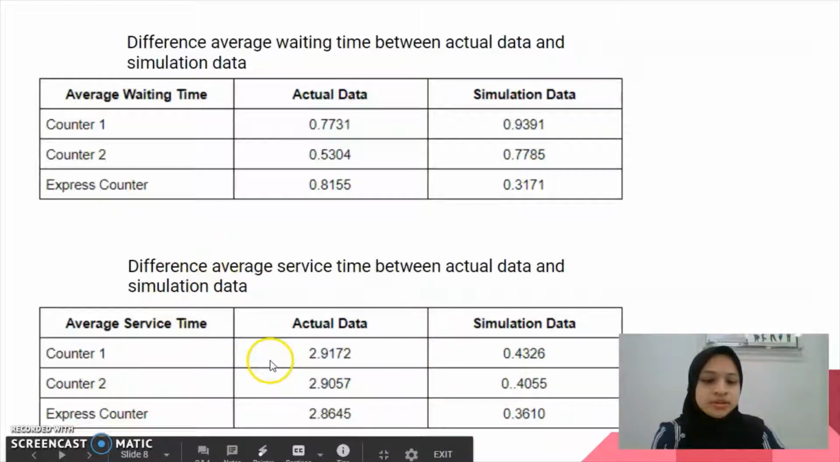Okay, so for conclusion, all of counter 1, counter 2, and express counter provide less than 1 customer in 1 minute. That means the service time that they have to achieve for the actual data is between 2 and 3, because the actual data is in between 2 and 3.